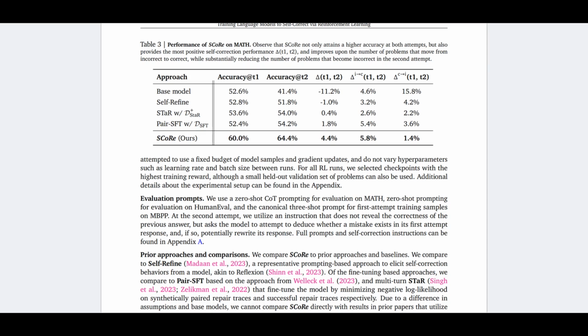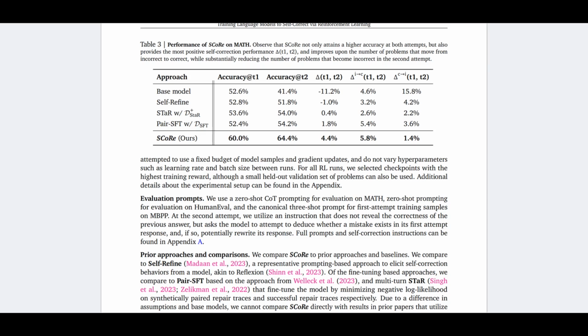So as we can see, this Self-Refine has a drop of accuracy on the second round solution. It is consistent with previous results. That means only prompting the model to correct errors in the first solution will make the model mistakenly revise the first solution.